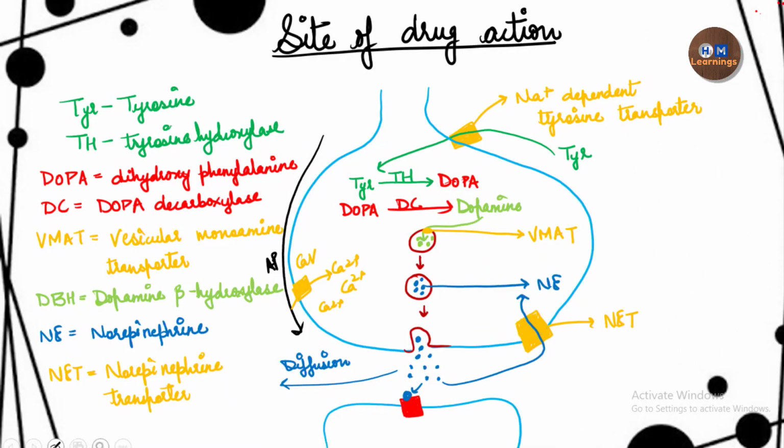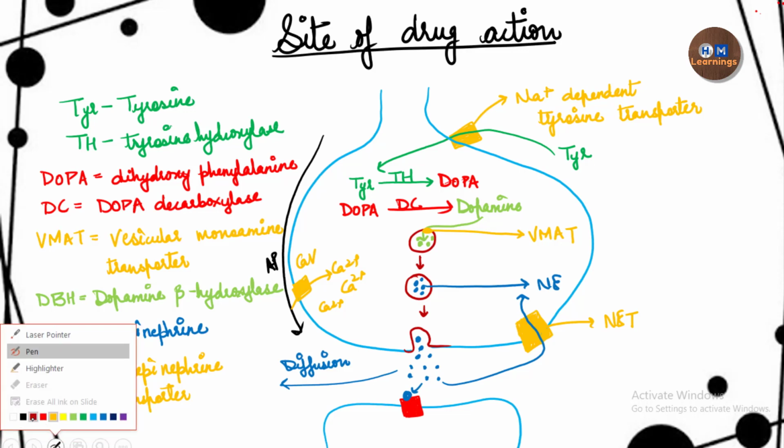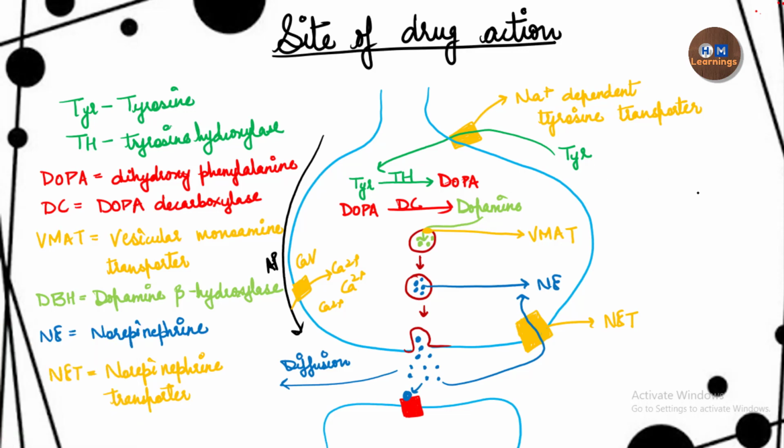The first drug is metyrosine. Metyrosine will inhibit the enzyme called tyrosine hydroxylase. If tyrosine hydroxylase is inhibited, what will happen? There will be no synthesis of the neurotransmitter.